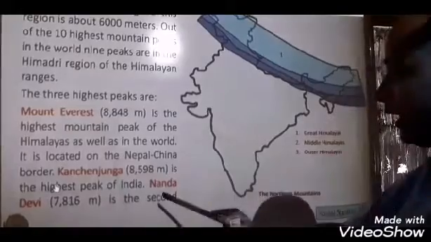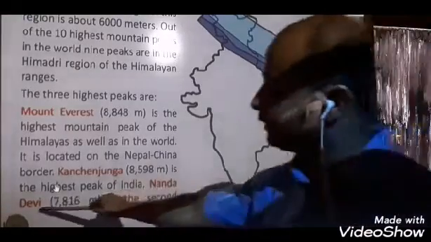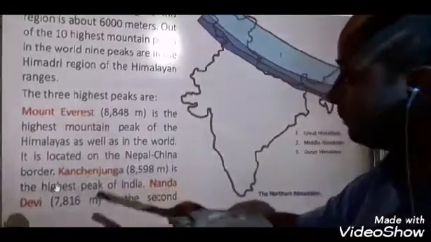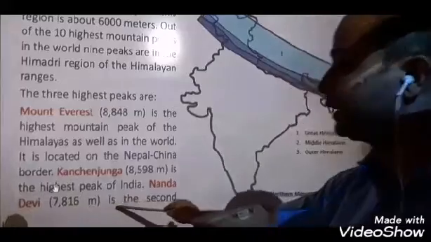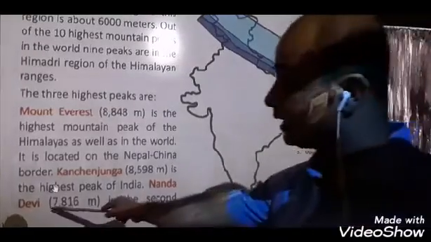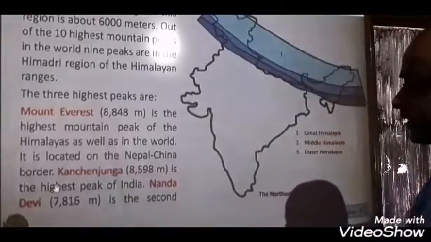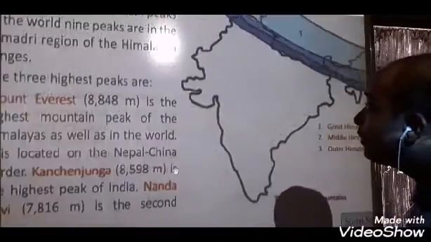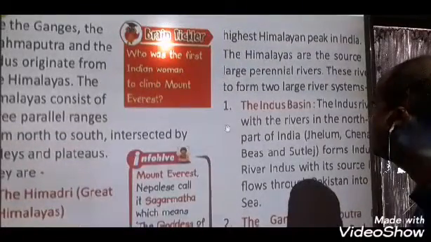Okay. Then the third is Nanda Devi. Nanda Devi's height is 7,816 meter. Yes or not? 7,816 meter is the second highest peak of the Himalayan peaks in India.